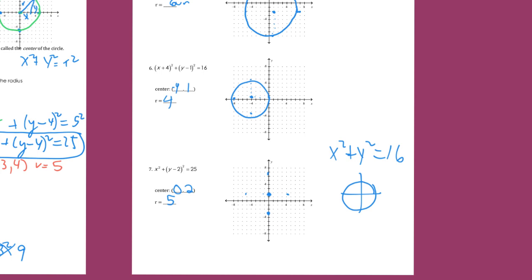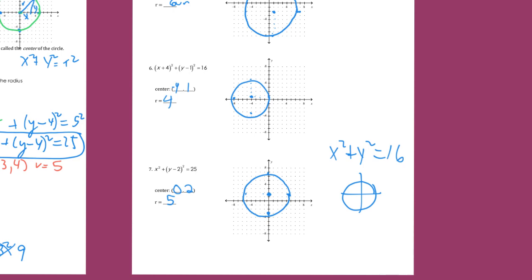Let's do this here. 5. Make sure your radius is 5. Count 5 in each direction, and then draw your circle. And then look at it and see, does it make sense? Is it a circle? Yes. Does the radius match the square root of the right-hand number? And is it dragged from the origin, how much the x and how much the y, but opposite of what you see?